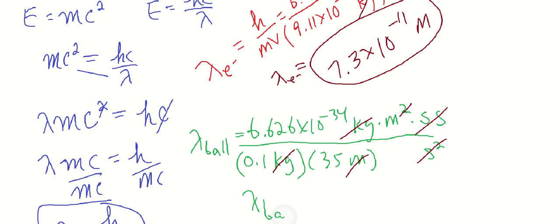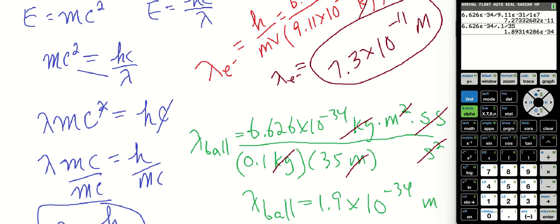Wavelength of ball, 1.9 meters. Oh, not meters, that's times 10 to the negative 34 meters.